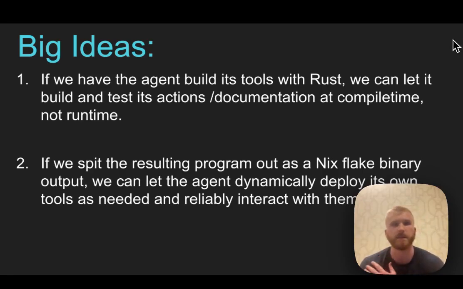So the big idea here is that if we have the agent build its tool with Rust, we can let it build and test its action and documentation at compile time, not runtime. And because it's at compile time, we can use something like Groq with really fast inference for extremely fast iteration on updating and improving the code as we're trying to make the tool better. And then if we spit the resulting program out as a Nix flake binary output, we can let the agent dynamically deploy its own tools as needed and reliably interact with them. Again, we have the compile time guarantees and the Nix flake deployment guarantees associated with the tools.